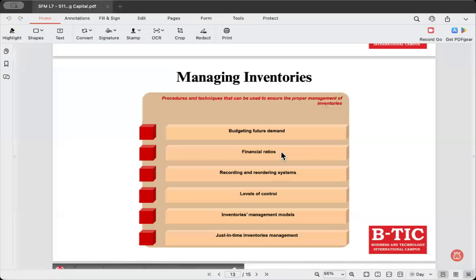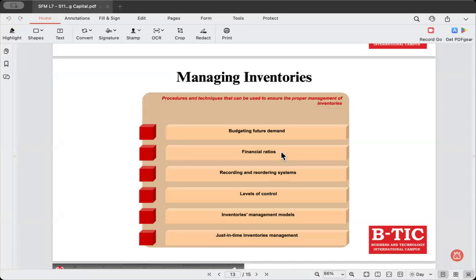Budgeting future demand. And then financial ratios. You can use ratios like the inventory turnover ratio, which measures how often inventory is sold and replaced. You can see how fast the inventory is sold. If it is sold faster, what does that mean? There is a good demand.